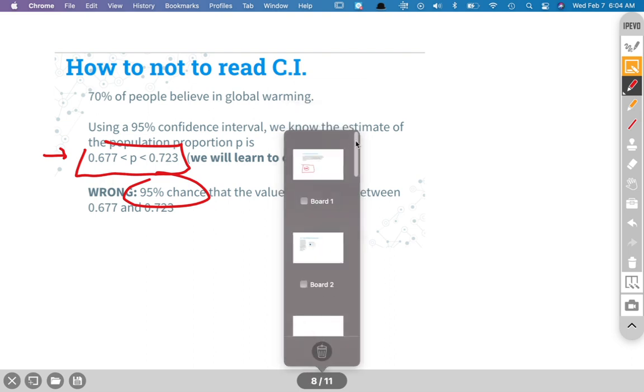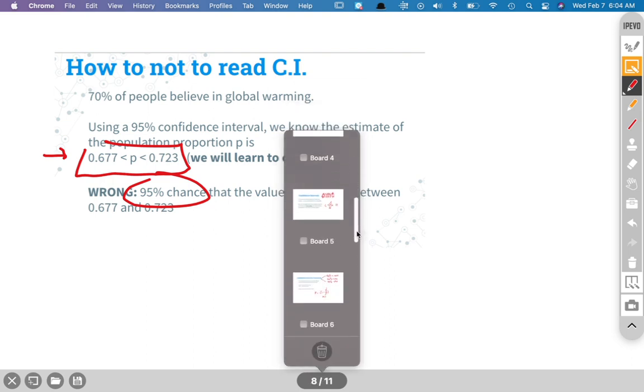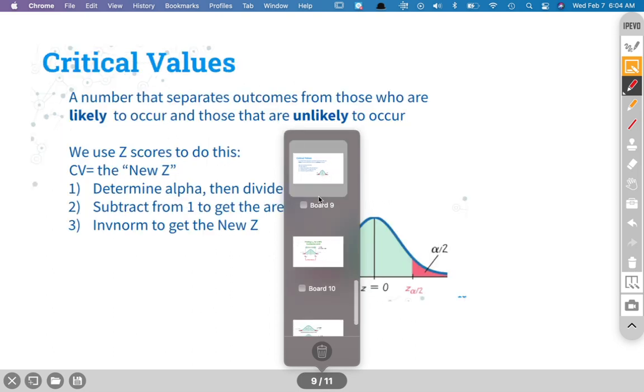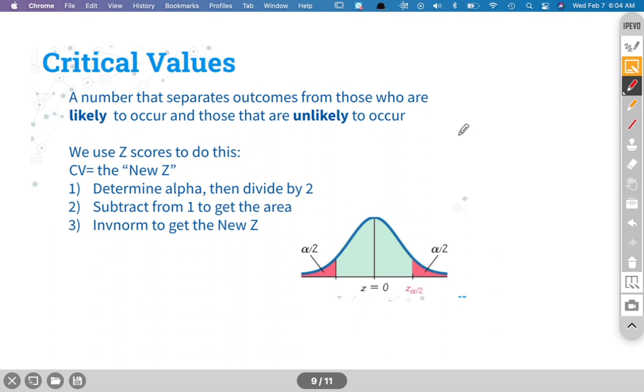Couple more. Now, how do we start to build that low and high number? The good news is that it's similar to what we've been doing. If we take a look, these numbers down here at the walls, we had been calling Z's. However, first we need to know where this wall and this wall are. Those are what we call critical values, and those critical values are based on that inverse normal button.